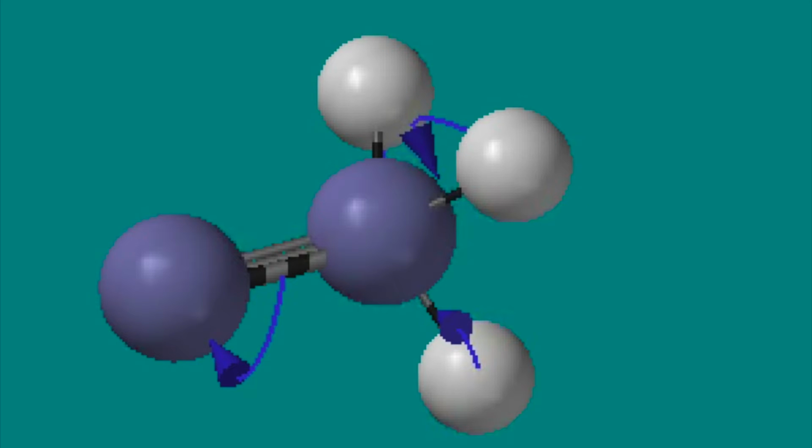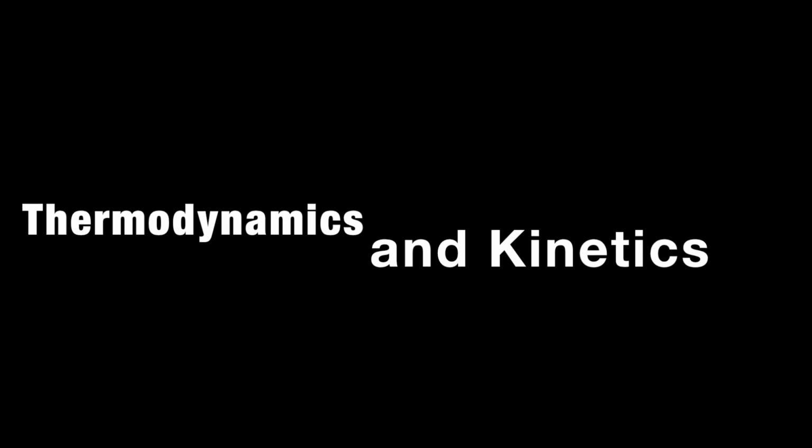Next, we will discuss the transition state for this reaction. As you can see in this image from Spartan, as the three hydrogen bonds are forming, the triple bond in the diatomic nitrogen is breaking. Hammond's postulate tells us that, because the Haber process is exothermic, the transition state will resemble the reactants more closely than the products. The next section is the thermodynamics and kinetics of the reaction.